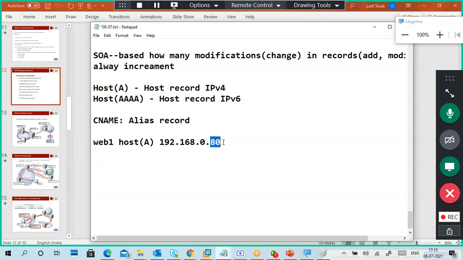Guys, why did I put 80 here for my web server?